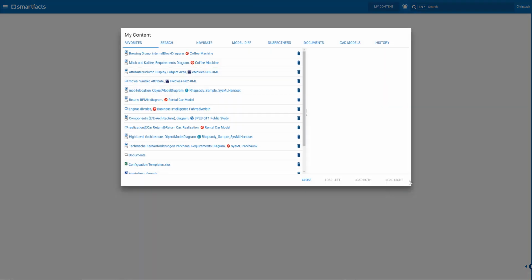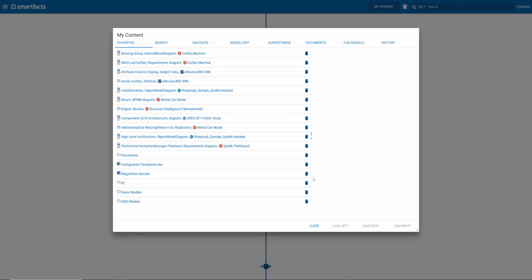As I said, smartfacts is meant to be an easy to use platform. Models are very complex, but it should be easy to consume at least model-based content. And that's why the platform at first sight has only one button. It's My Content. So we open My Content, and what I have here is an extensive picker that allows me to navigate down to model-based content.